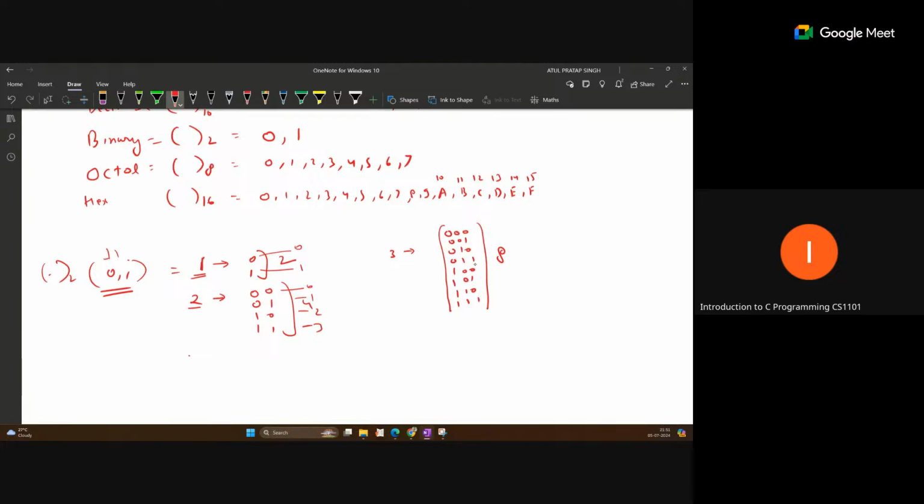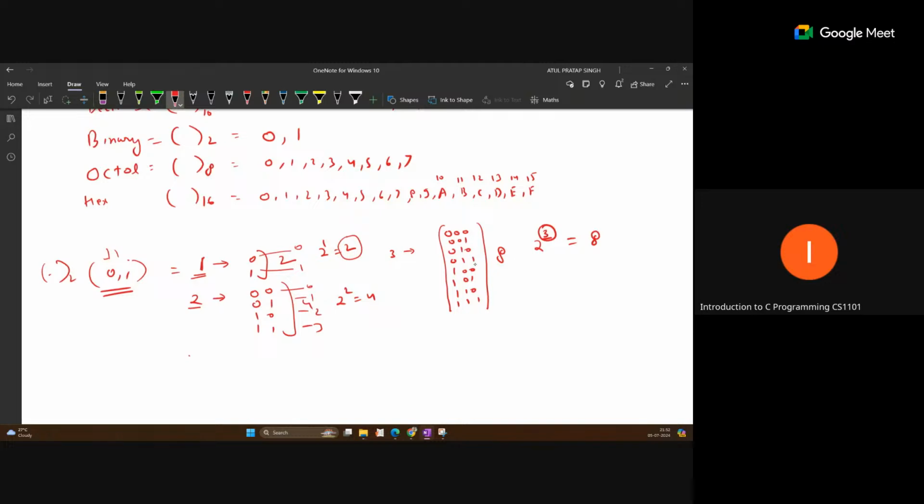So to see how many numbers we can represent, you can simply calculate 2 to the power 3. This 3 is the number of bits. That means you can represent 8 unique data. Okay, here 2 to the power 2 means 4, 2 to the power 1 is 2. So this calculation you can directly write.